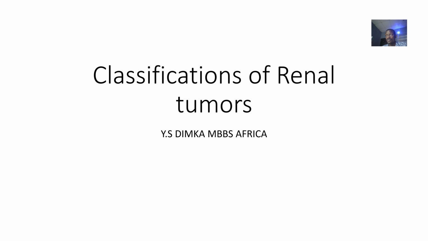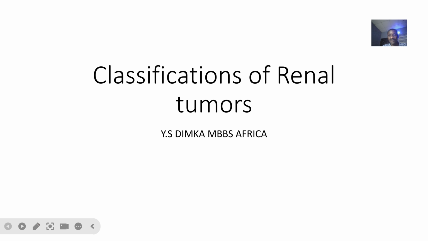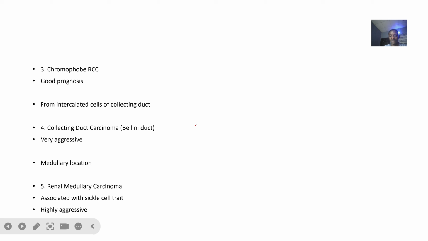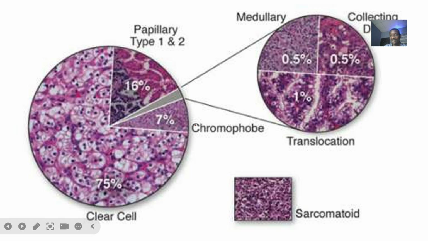Now, when you are asked to discuss cancers of the kidney, the discussion might look so big to you, but if you're able to calm down and grab the classification, it always makes a difference, because from the classification you can break things down for yourself. So I'm looking at the classification of renal tumors, all the tumors that could occur in the kidney. What are they? How can we classify them into things that we can easily grab?